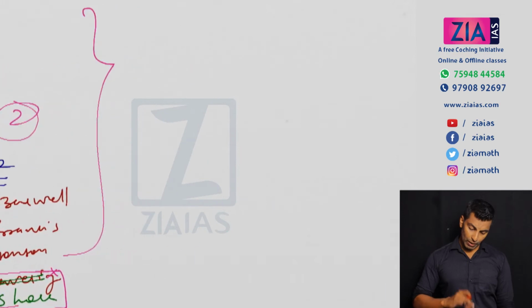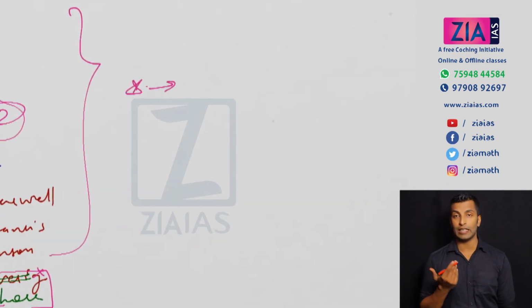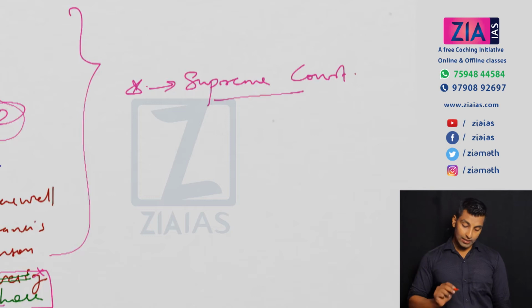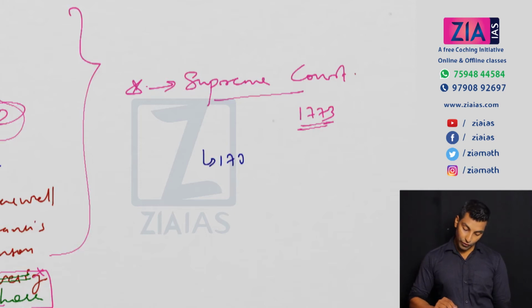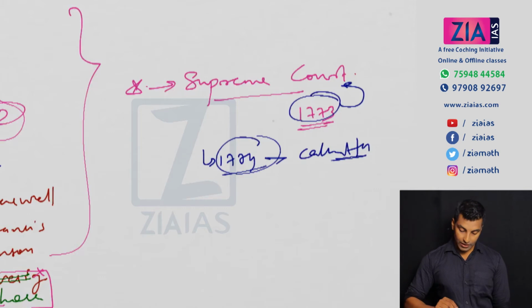Okay, so one more point you need to remember, because that is also a fact from which you can expect a UPSC question. The second provision was that a Supreme Court has to be established. Now, this act was in 1773, but the Supreme Court was established in 1774 at Calcutta. So this difference you should remember. The act is in 73 and the provision also came in the act, but the court was established in 74.